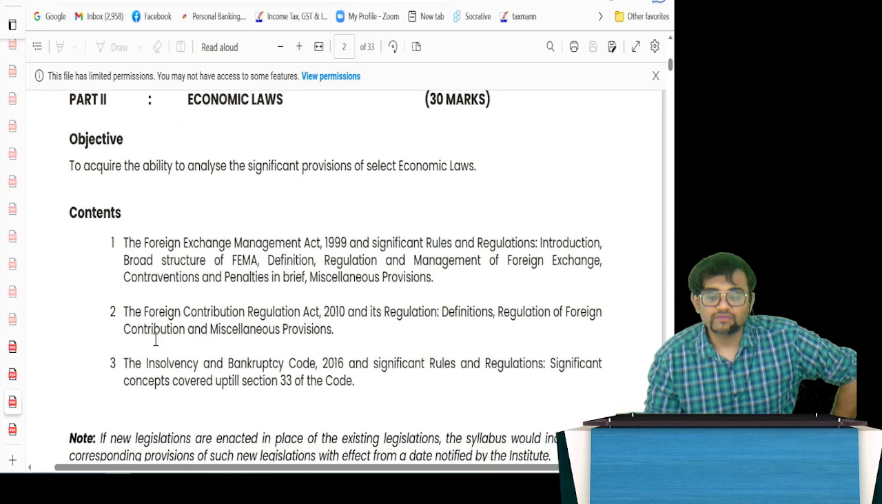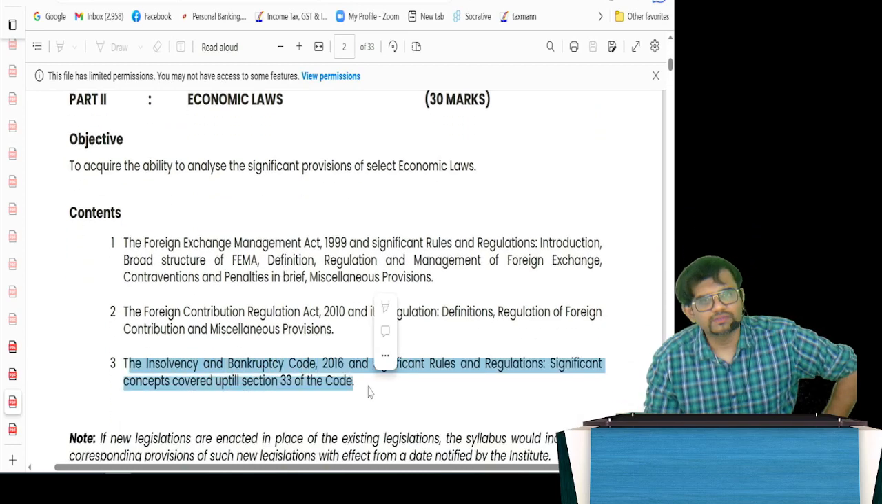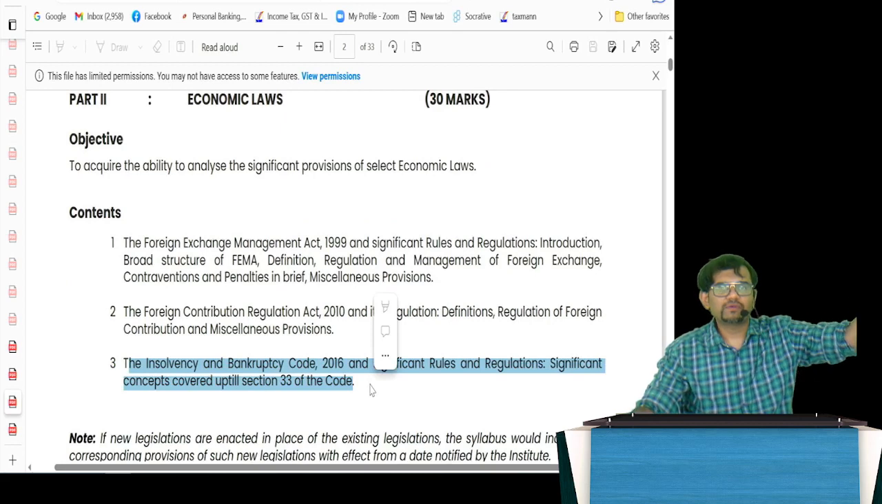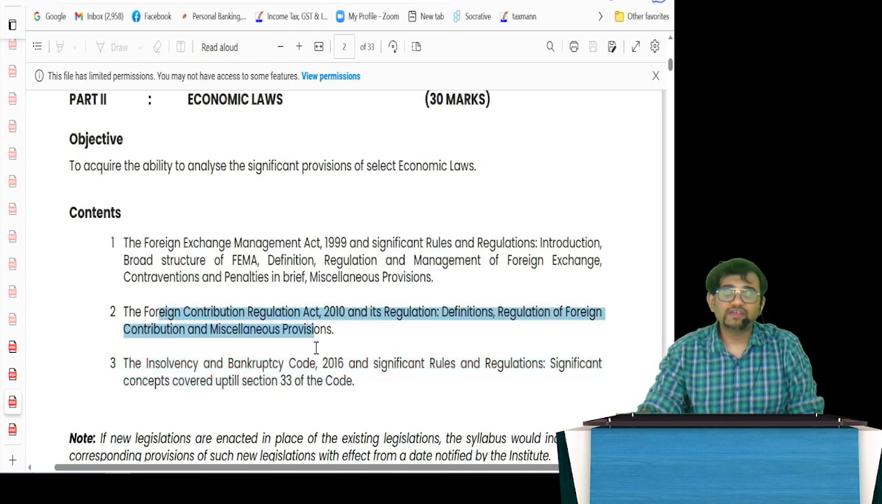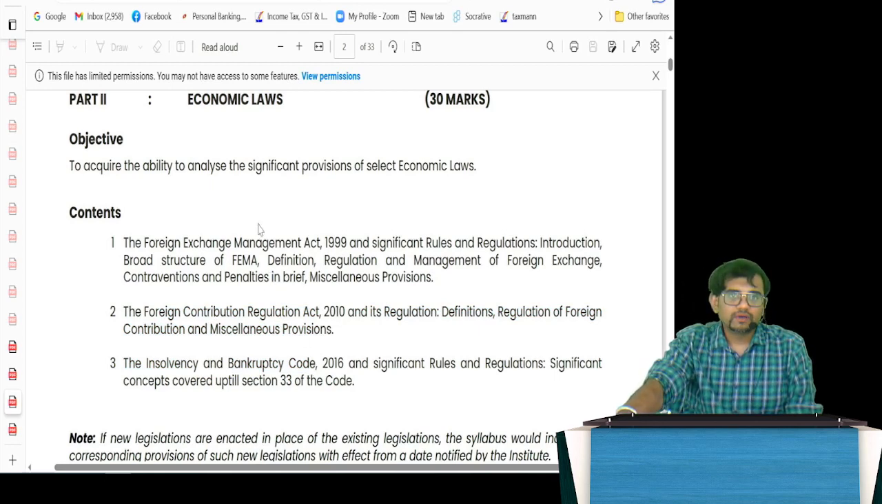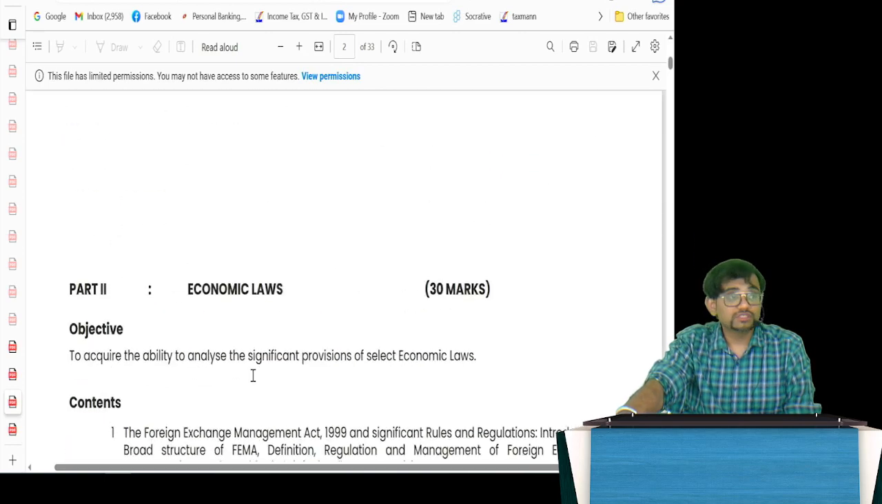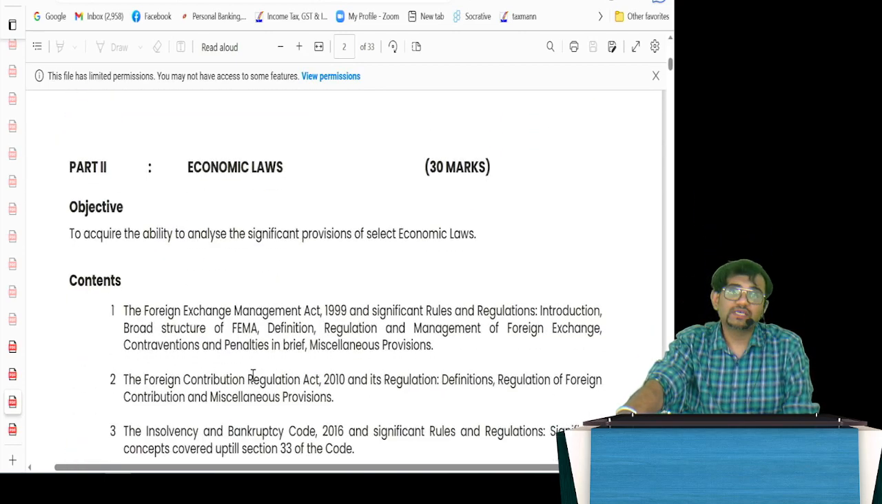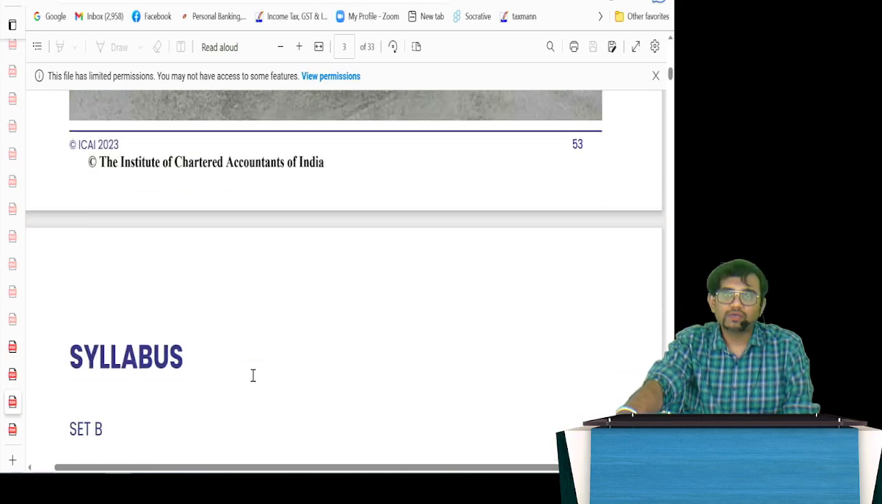The remaining 30 marks, my dear friends, would be economic law. In this, you have IBC, the Insolvency and Bankruptcy Code. Everything that you have in paper 4, the same thing is here. Then you have the FCRA, Foreign Contribution Regulation Act, and FEMA also they have added, important FEMA provisions along with the regulations. So guys, these things you have to study, no choice, and you have to pass the examination. It will be MCQ, multiple choice, and you need to pass.